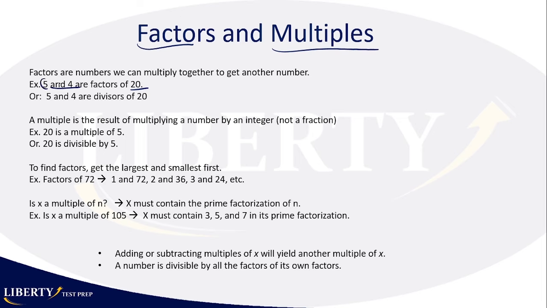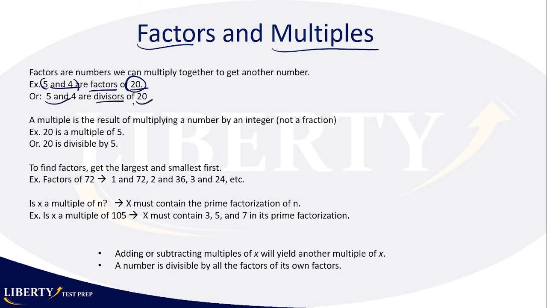Okay, so the factors are basically the numbers, and when you multiply that factor by something else, you get the number that you are getting the factor from. Okay, so for example, if you multiply 5 and 4, you get 20. So 5 and 4 are factors of 20. You could also say divisors, right? 5 and 4 are divisors of 20. Factors and divisors are the same thing.